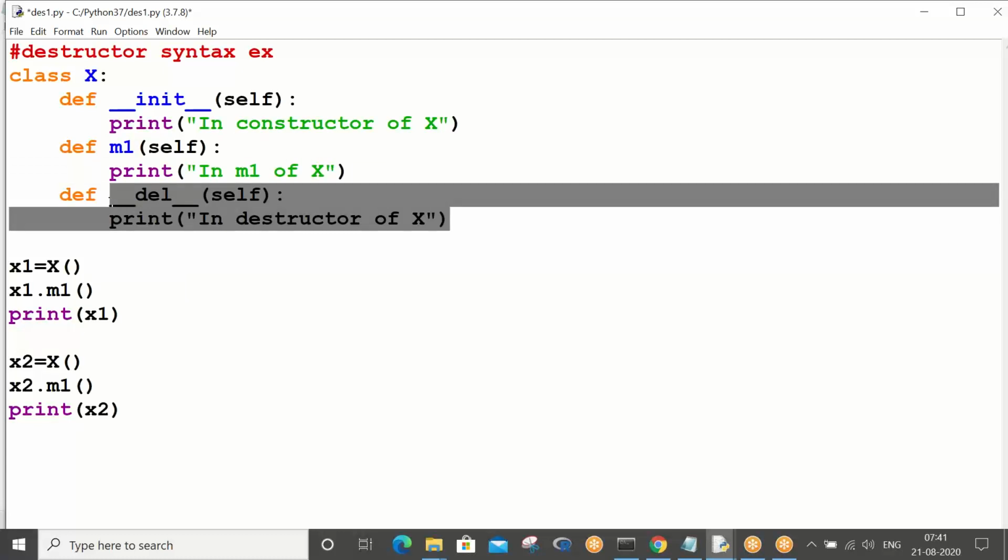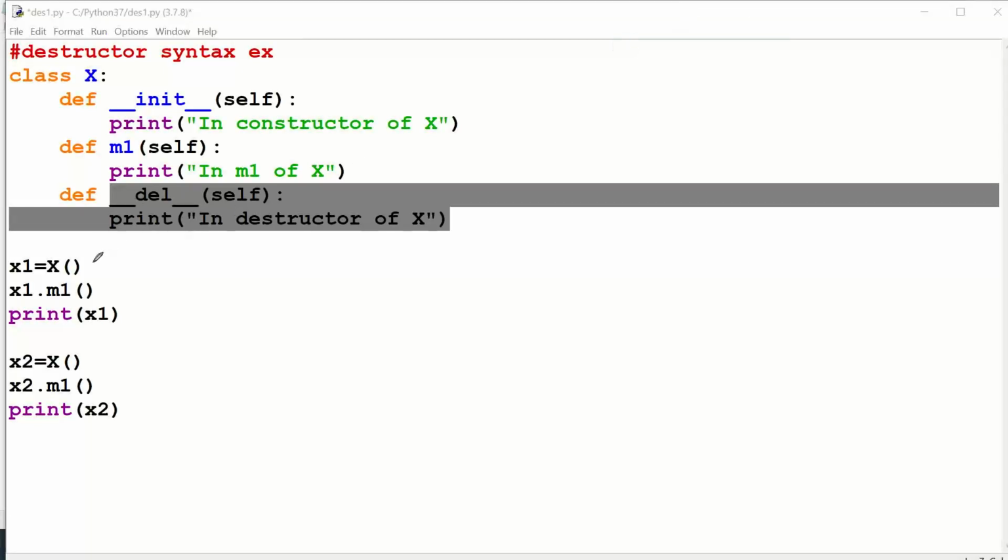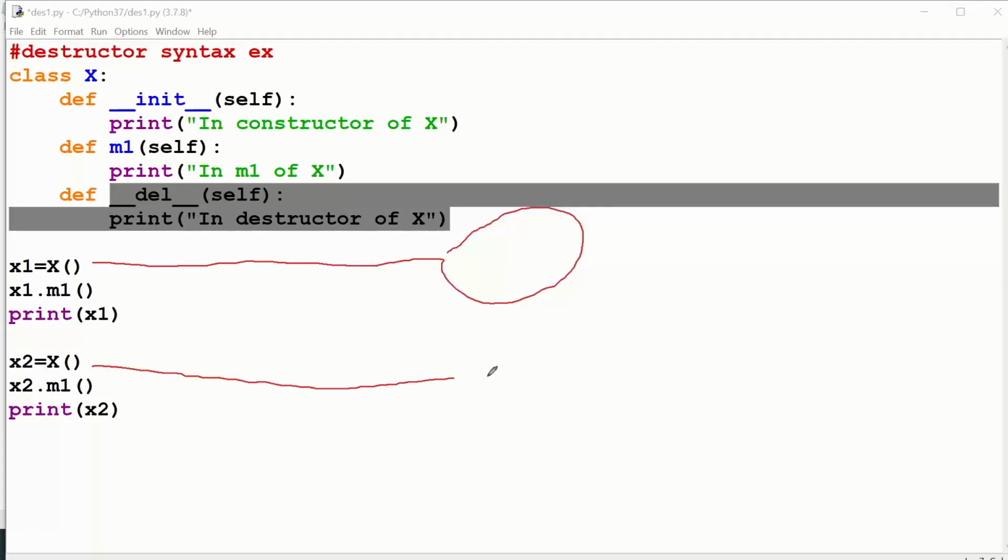So the destructor gets executed only when the object gets deleted from the memory. For now we have object 1, and we have object 2. Object 1 has one reference variable referencing it, and object 2 has one reference variable referencing it. So in total there are two objects in my program.